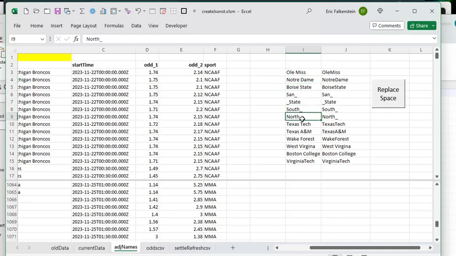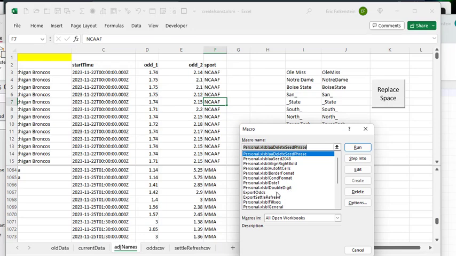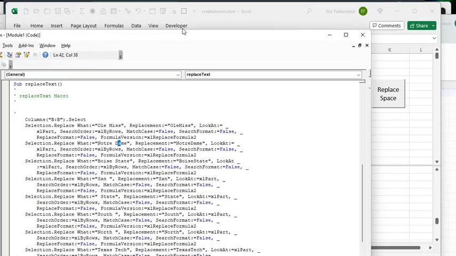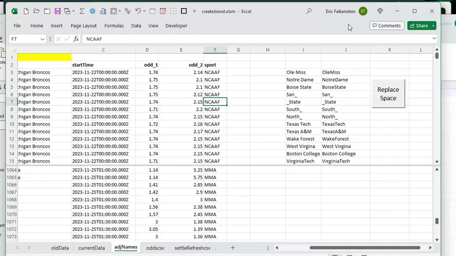Those are all the common ones, but you'll miss some, but at least this gets rid of a lot of them. If I click this button, it does that, which is nice. But you can futz with it over in the macros for this file. If I just do replace text and step into it, edit it, you'll see here's the current list of all: space Miss, Notre Dame, replace it with NotreDame.